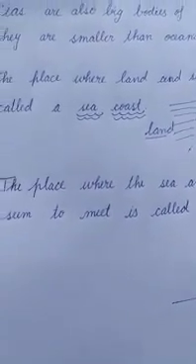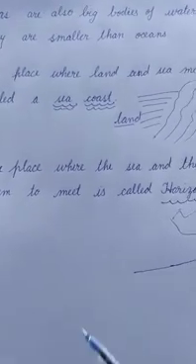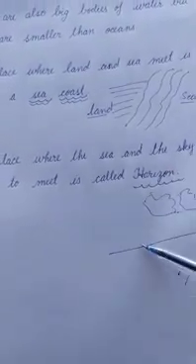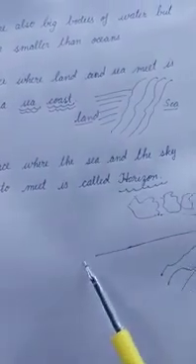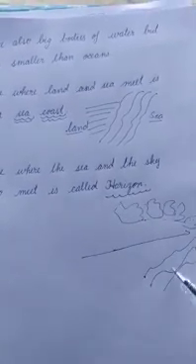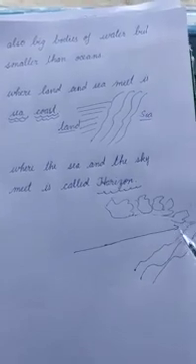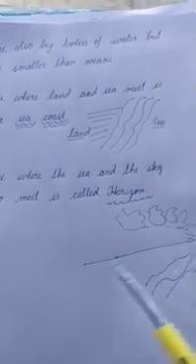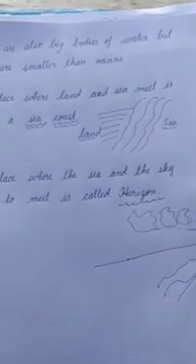In the same way, if we stand on a sea coast and look far away, it will seem like the sky and the sea are meeting somewhere. Actually, they are not meeting, but it looks like they are.